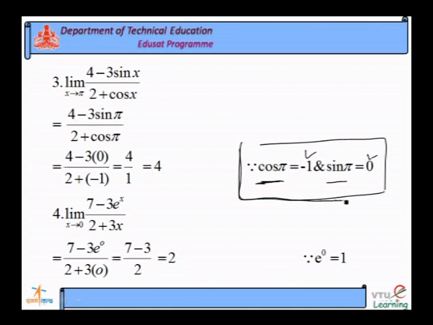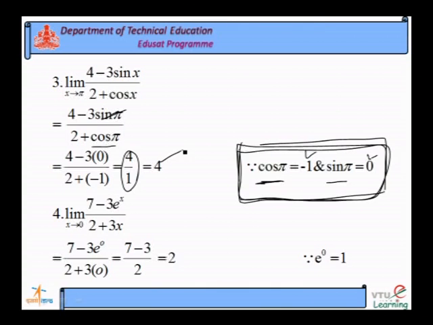See the example, we need trigonometric ratios for certain values, that is cos 180 is equal to minus 1, sin 180 is equal to 0. Such types of trigonometric formulas are needed for understanding the calculus, they are very useful. That is why you should go through all the trigonometric formulas. This whole thing becomes 0, this is minus 1, 2 minus 1 is equal to 1, 4 minus 0 is equal to 4, finally the limit of the function is 4.